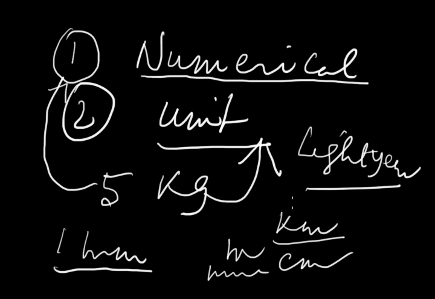It is one of the greatest units of length. So depending upon the vastness of the quantity, the largeness or magnitude of the quantity, different units of the same quantity are used.